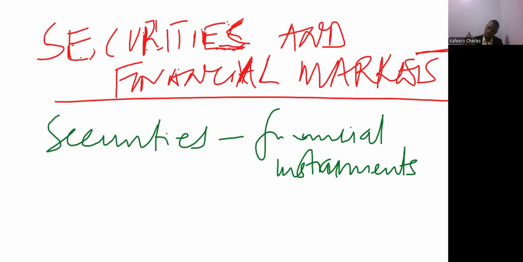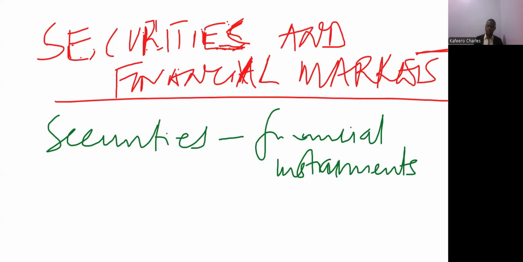We want to look at the instruments or the items, the financial items, and where they are sold. So financial instruments and financial markets. The way you were taught financial markets at your level 2 is the same way we are looking at them even here at level 3. And there is nothing that I'm going to add on that is new to what you know.